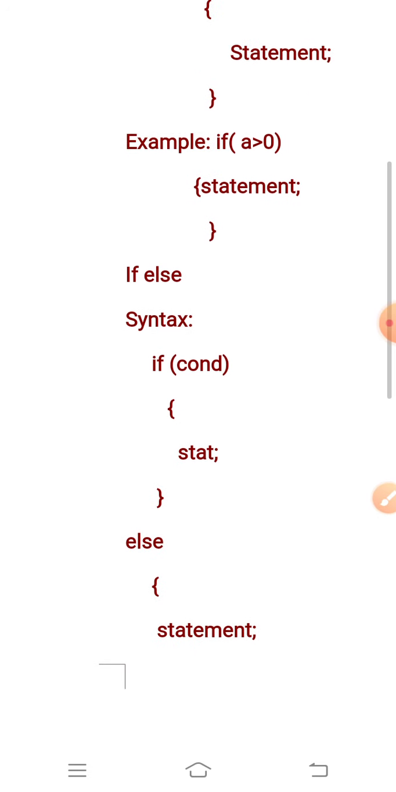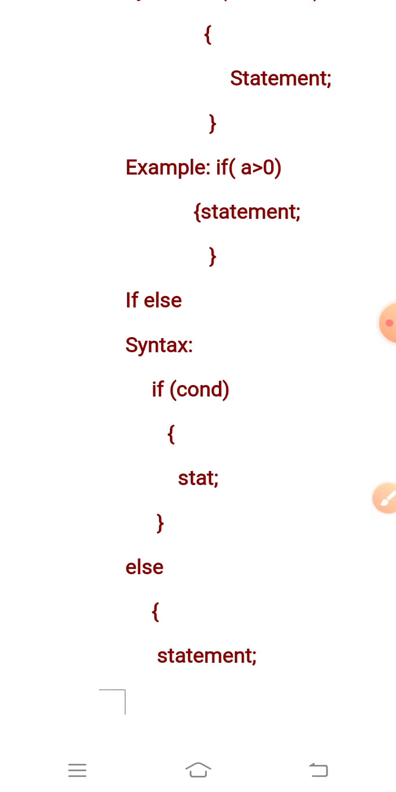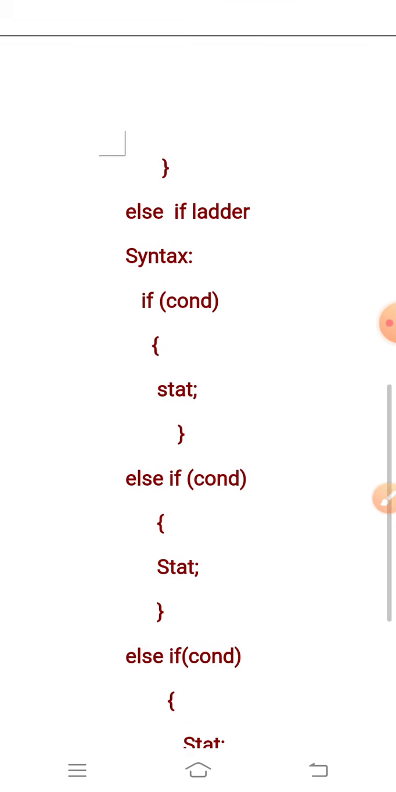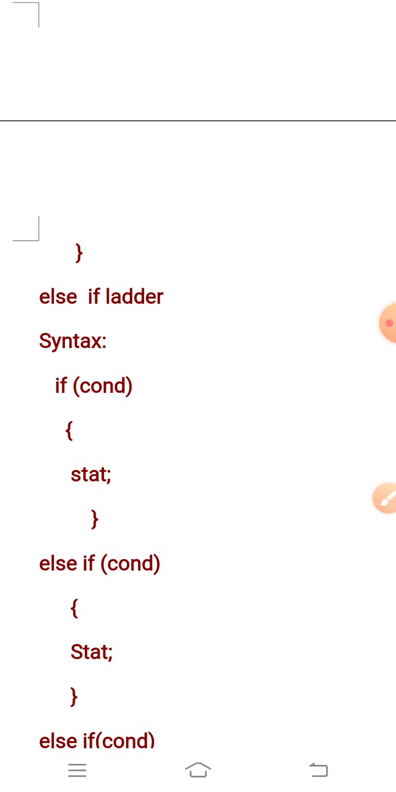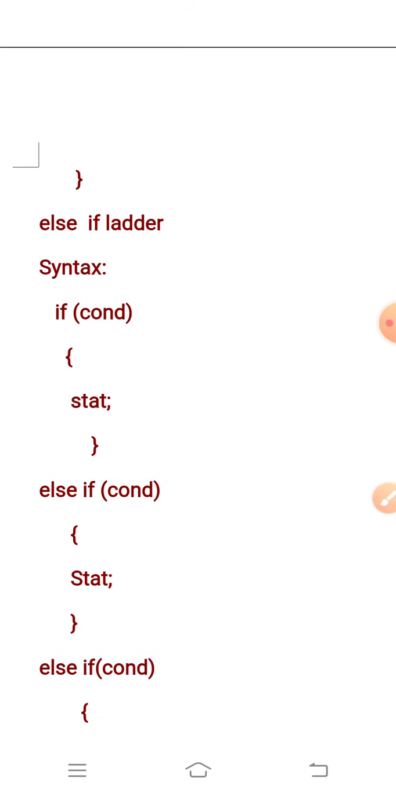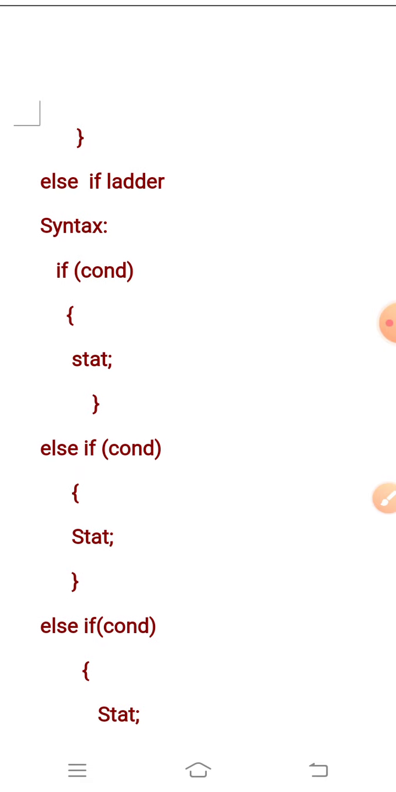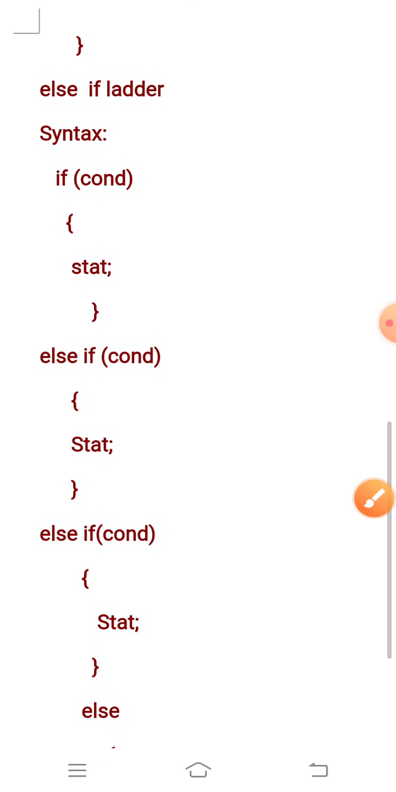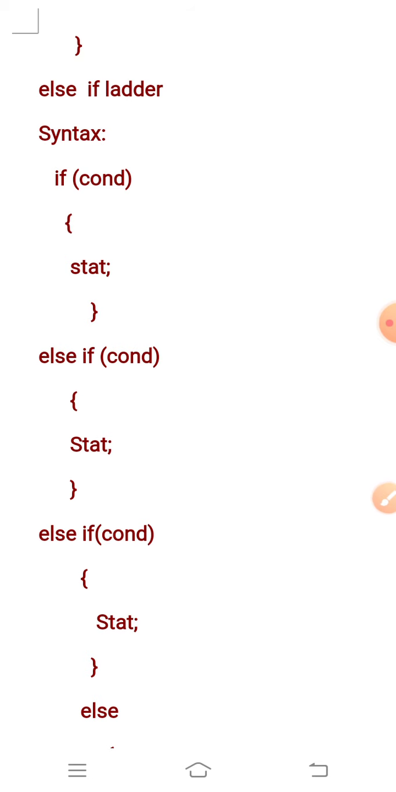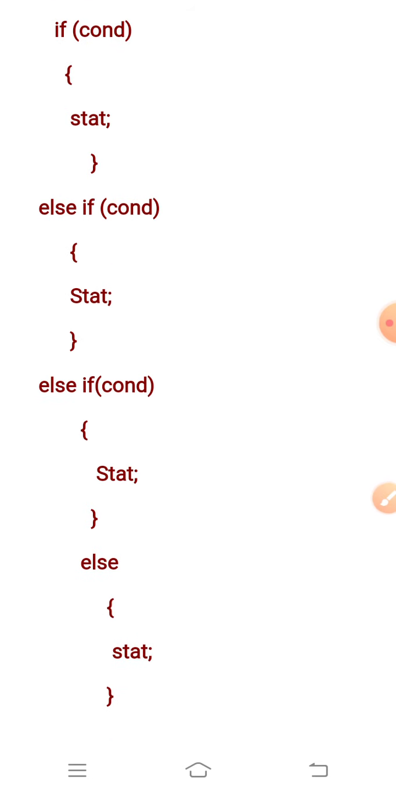So this is all about if else. Okay. So next one, see, else if ladder. The syntax is: if condition, then the statement associated with this condition will be executed. See here how many statements there are: if condition then statement, else if condition then statement, else if condition then statement, else then statement.